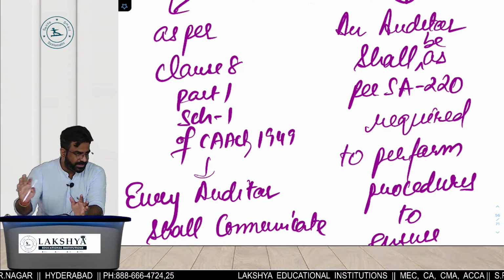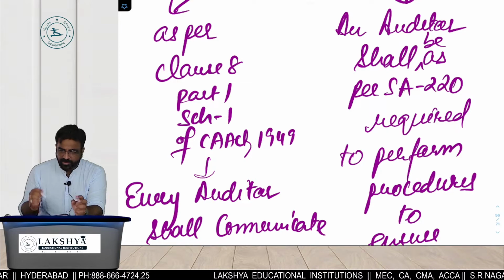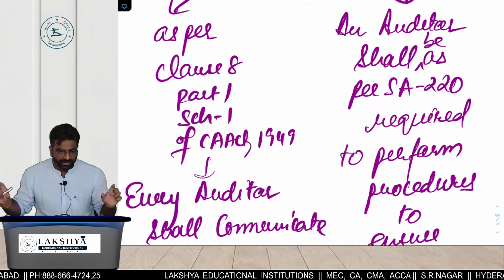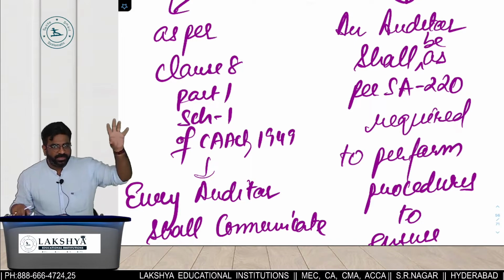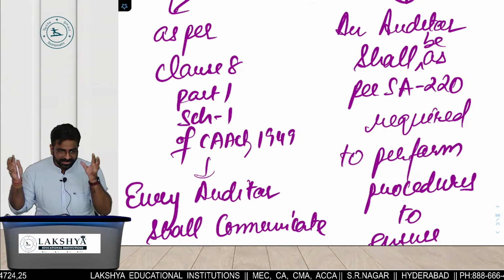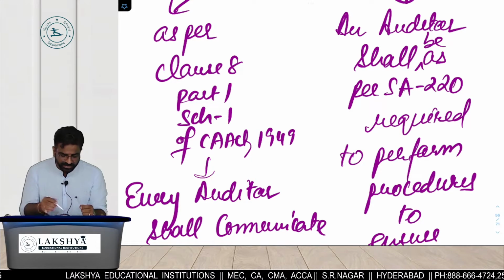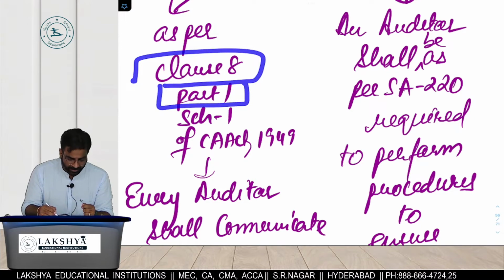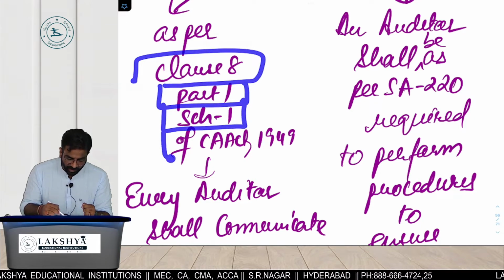In that, there are two schedules. Two schedules में 31 clauses are there. How many clauses? Like we have done the CARO में 21 clauses na, like that 31 clauses are there. In that 31 clauses, there is one clause that is called clause number what? 8 of Part 1 of Schedule 1 of which act?